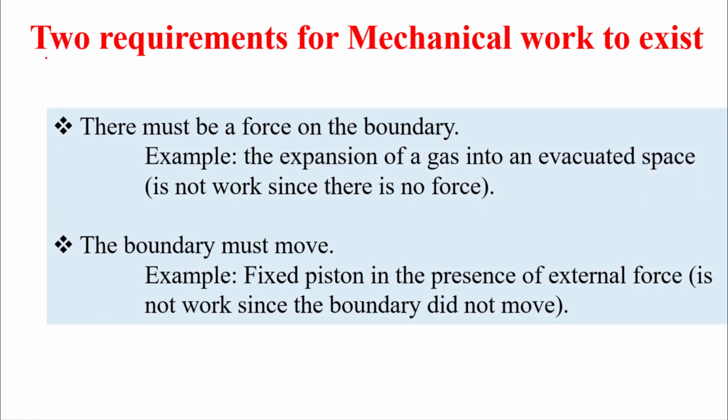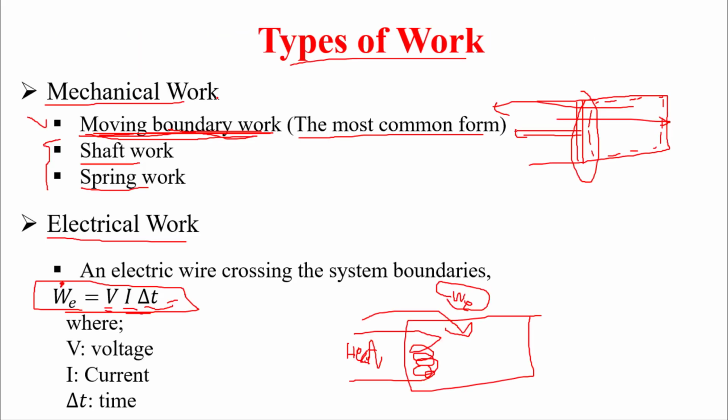Then in order to find out the mechanical work, we are focusing only on the mechanical work, and the most important type is the first type. Rarely will we see electrical work.